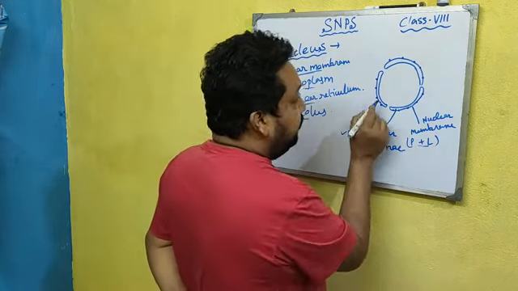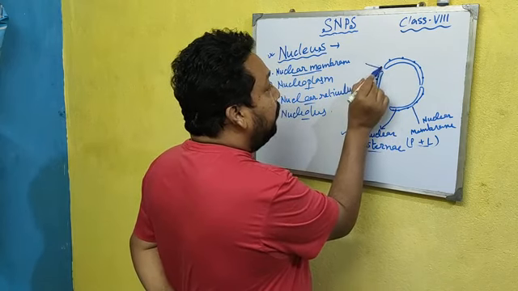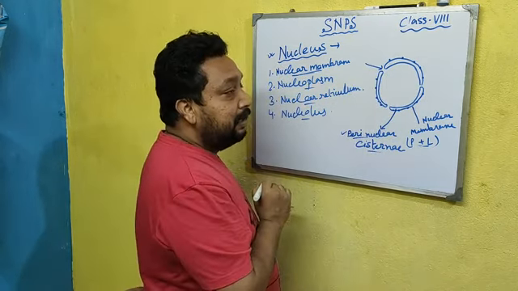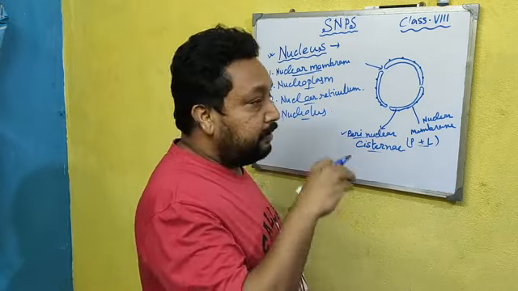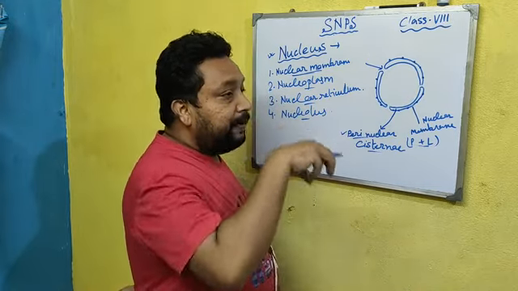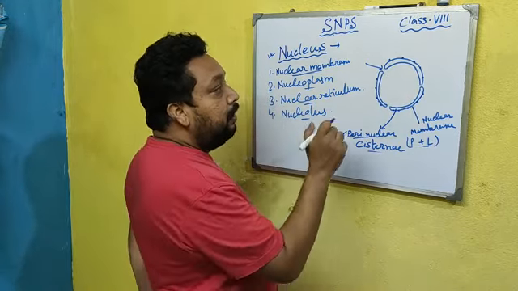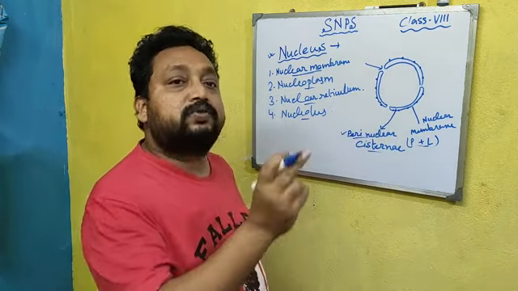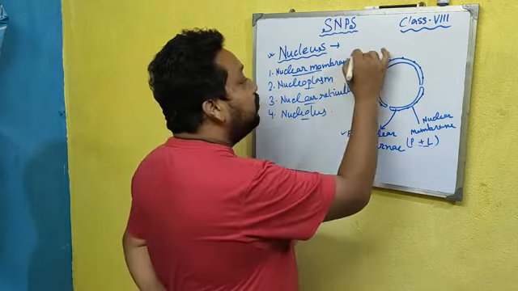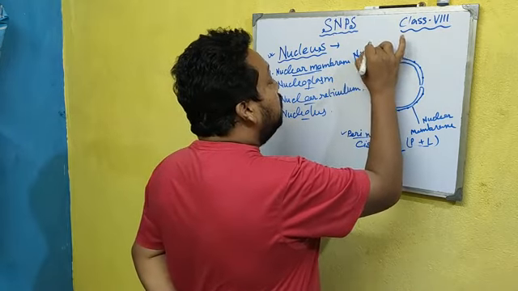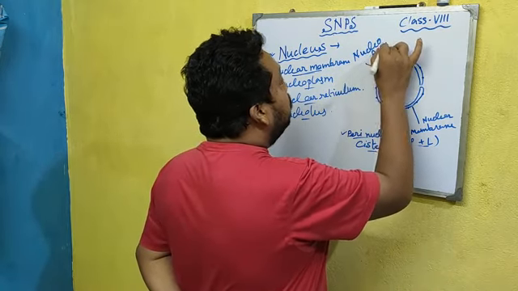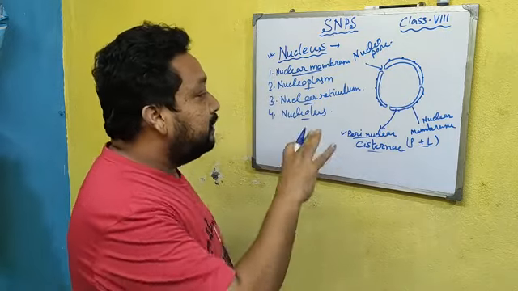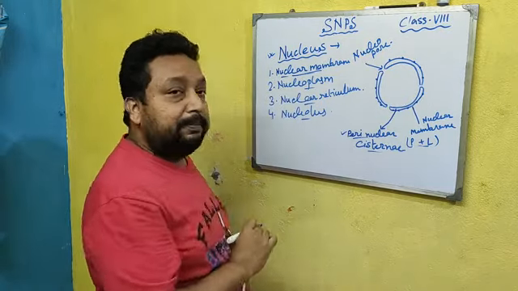And the gap, the pore-like structures present over the nuclear membrane, which allow different substances to pass from the nucleus to the cytoplasm, are known as nucleopores. Okay, so this is the structure of the nuclear membrane.